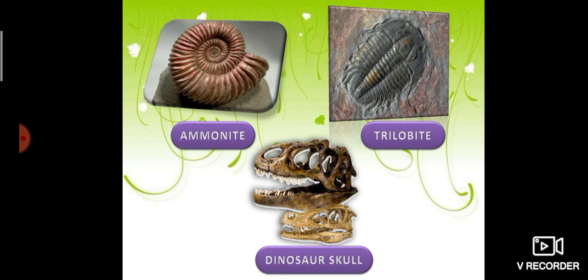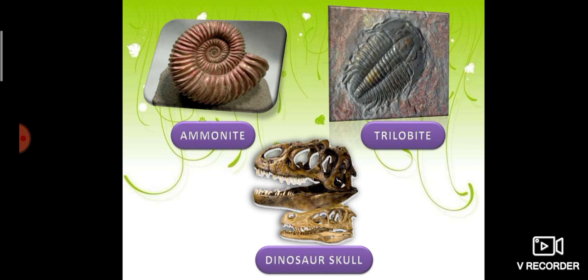Then come to the dinosaur skull. Dinosaurs are extinct carnivorous or herbivorous reptiles. Extinct means they lived in the past, not now. The estimated age of dinosaur fossils is about 250 million years.